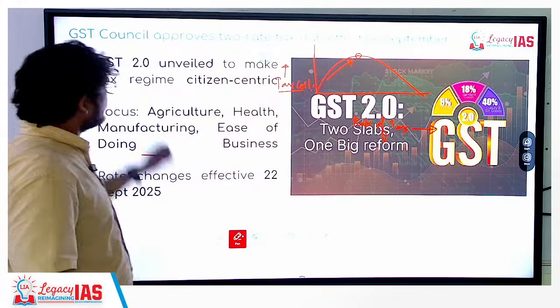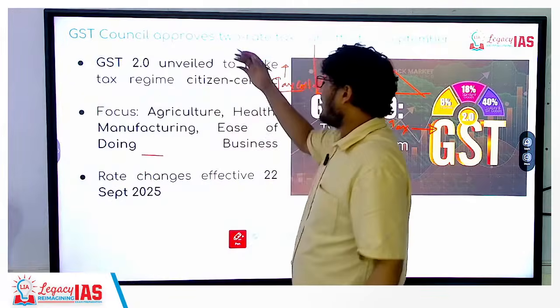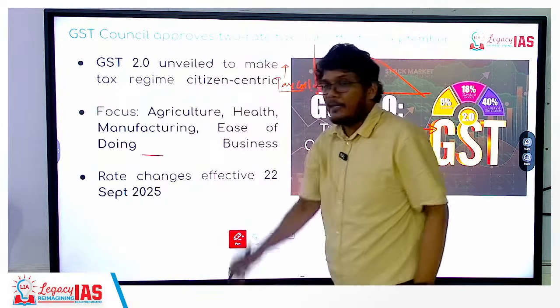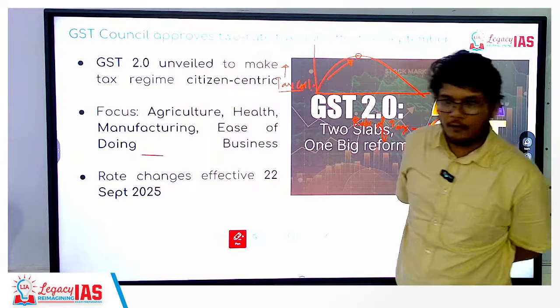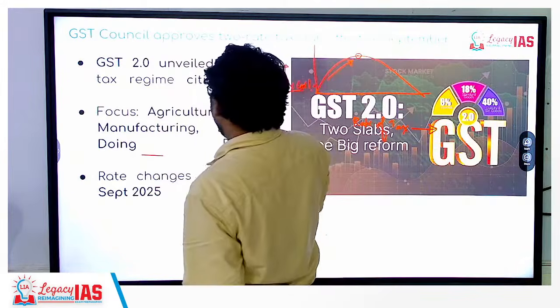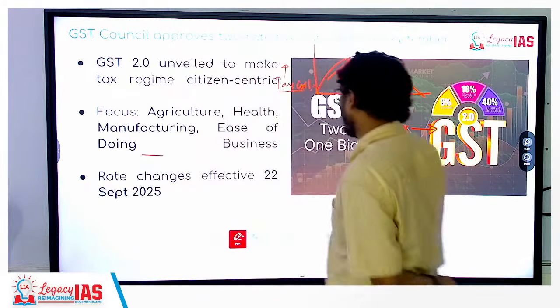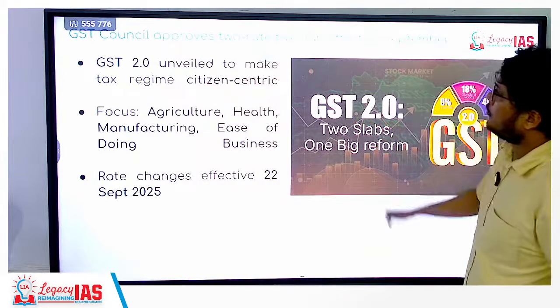Chalo, now let's come back to this. This has been unveiled. It will be implemented from the 22nd of September. In this, chalo, we'll see each thing effectively together.